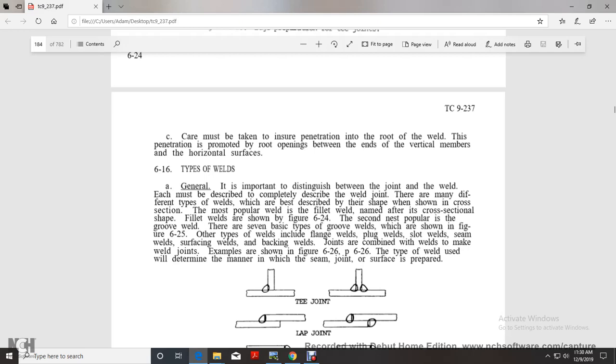The second most popular is the groove weld. The basic types of groove weld are shown in figure 6.25. Other types of weld are the flange weld, plug weld, slot weld, seam weld, surfacing weld, back weld, and backing weld. Joints are combined with the weld to make weld joints. An example is shown in figure 6.